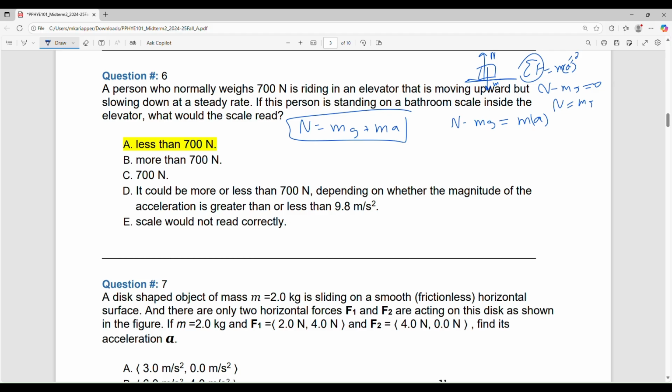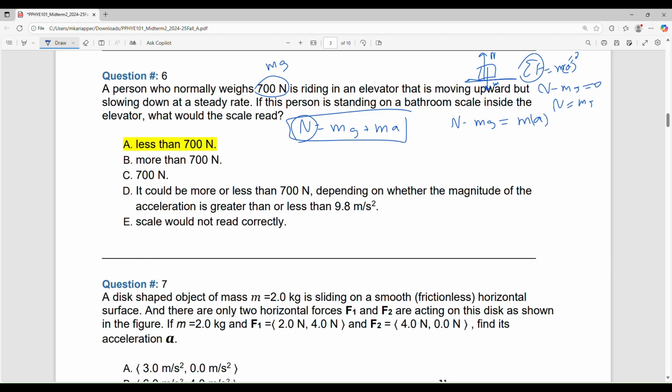It will change. So now he is saying, my actual weight is mg, and when I go in an elevator which is moving up but slowing down, what should happen to the n?